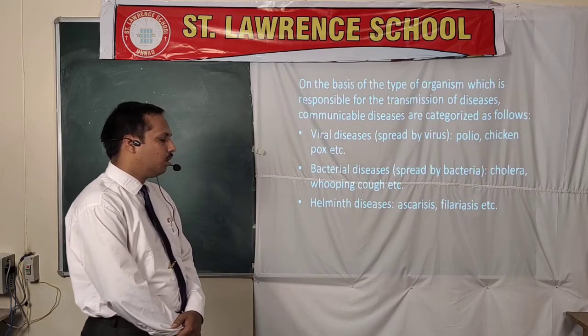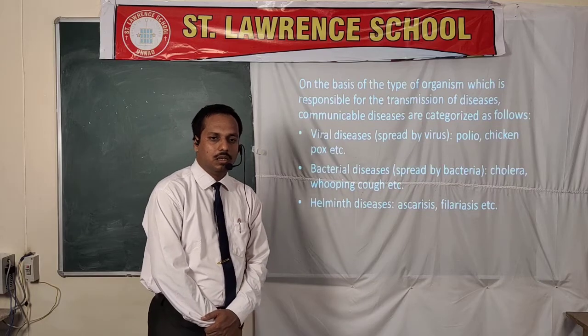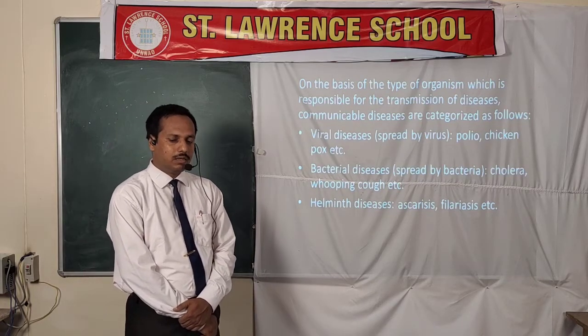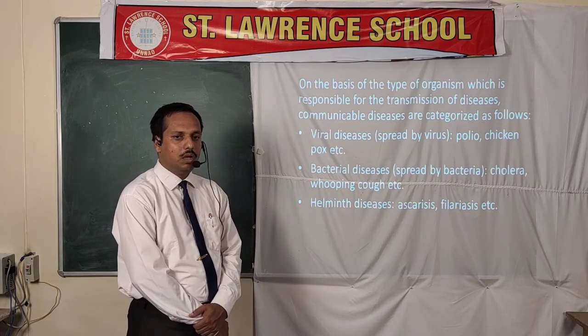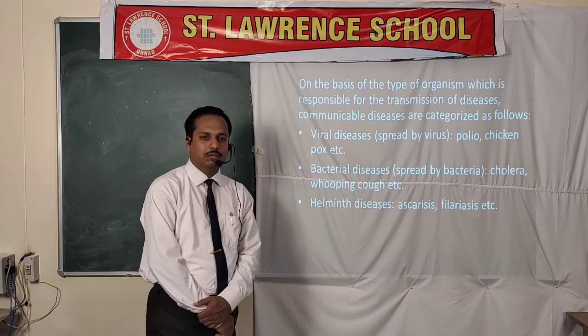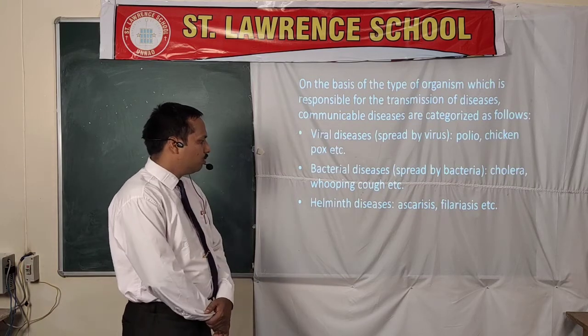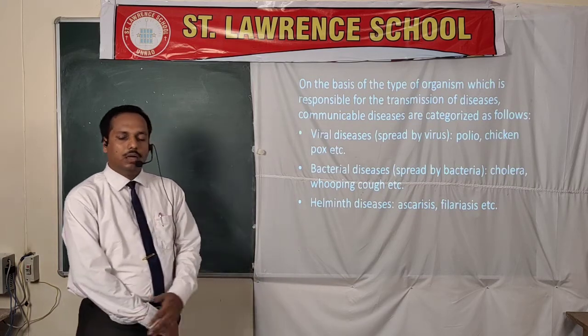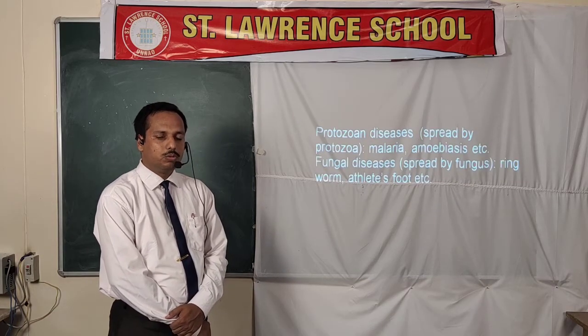It can be cholera, whooping cough, and the third one is helminthes diseases. The diseases that are carried by the worms, like ascaris and tapeworms, are generally related with our abdomen. It means stomach. The next part is the diseases conducted by the protozoans.